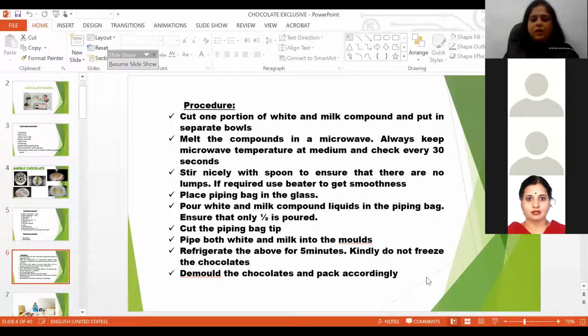Okay, this is the procedure. If you want, you can take a picture of it. I will be demonstrating the procedure now in a video.